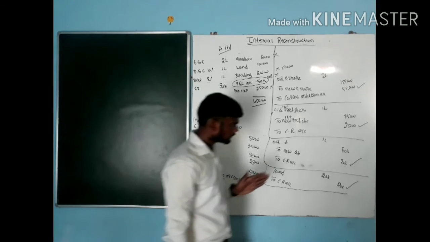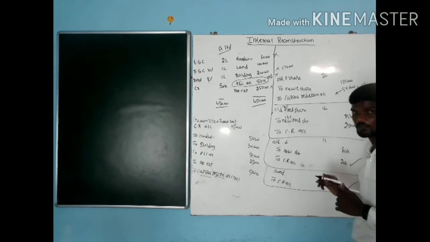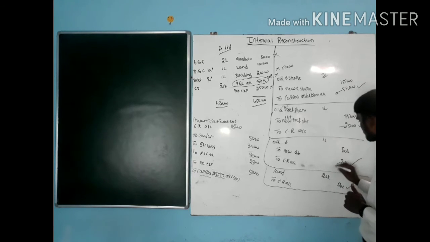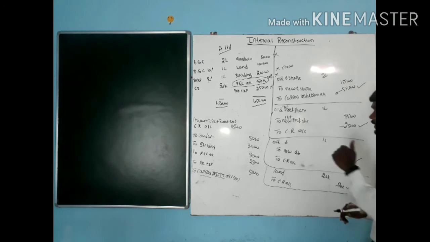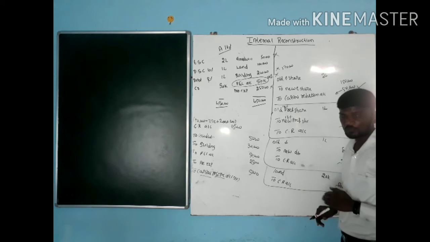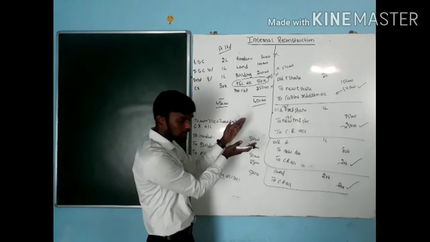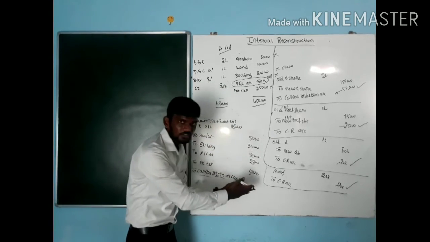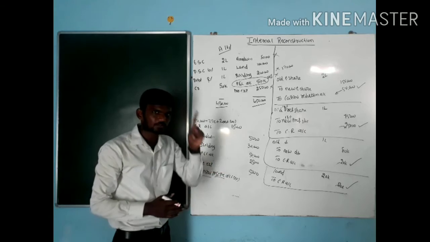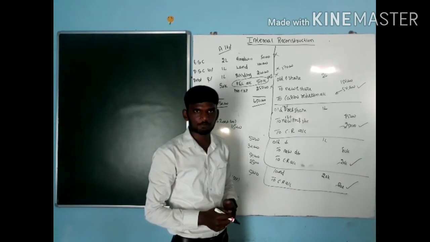For profit, we have to specify where this 50,000 is coming from, where this 25,000, where this 20,000, where this 20,000 is coming from. For all profit entries, we show separate entries. Whereas for losses, by using this profit amount, we write off all the losses. So for losses, we pass only one entry. For profit, we pass individual entries.